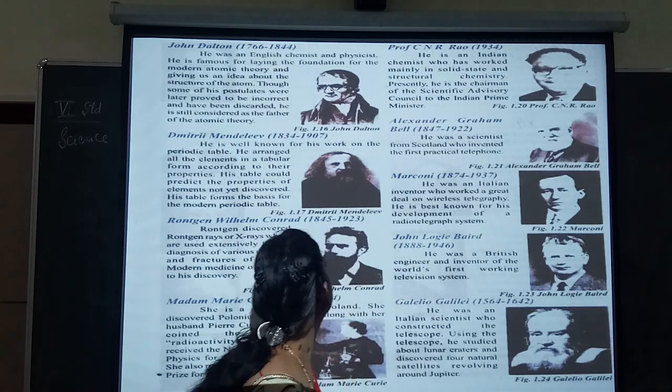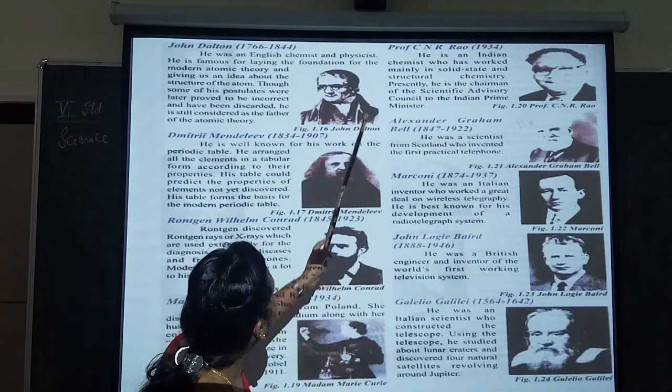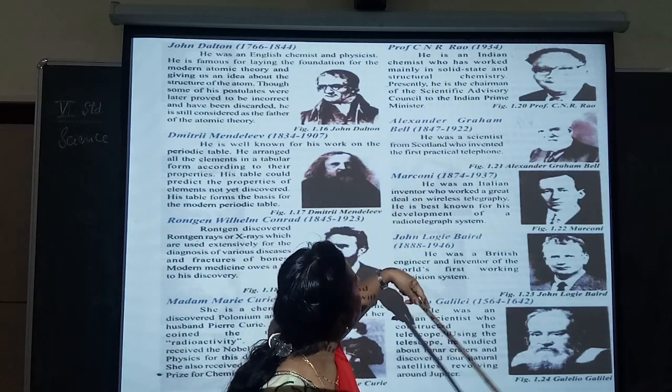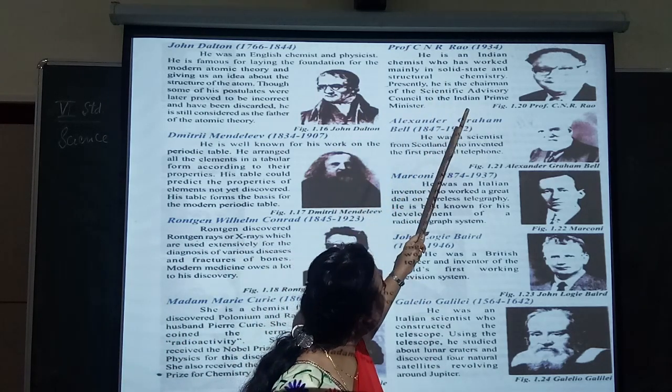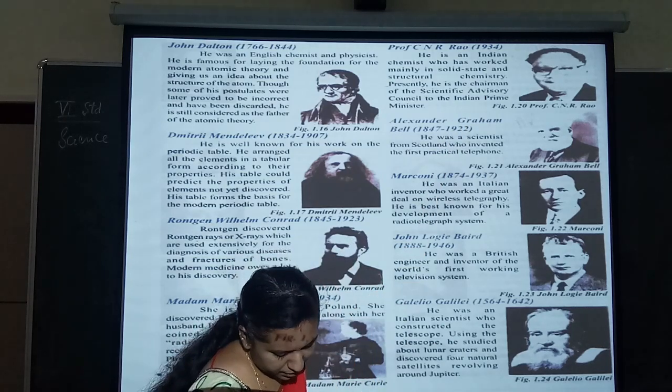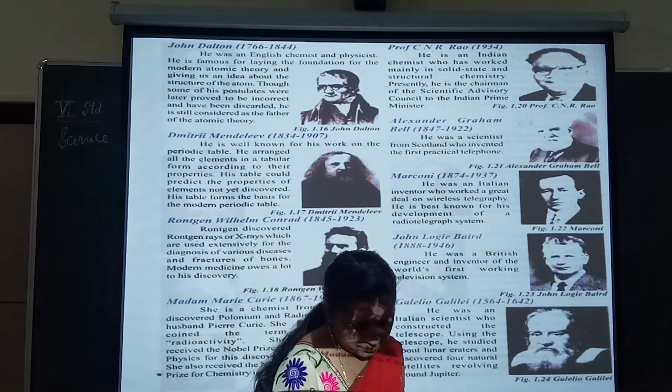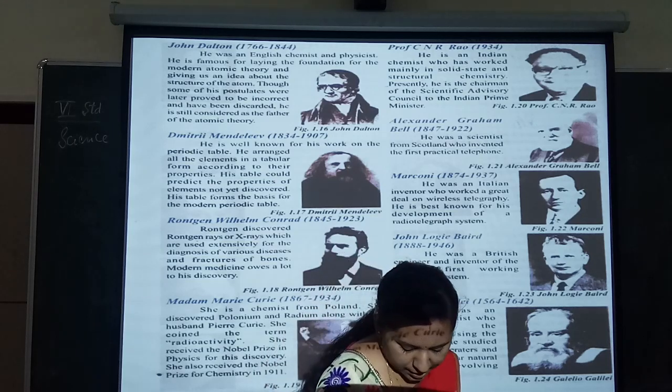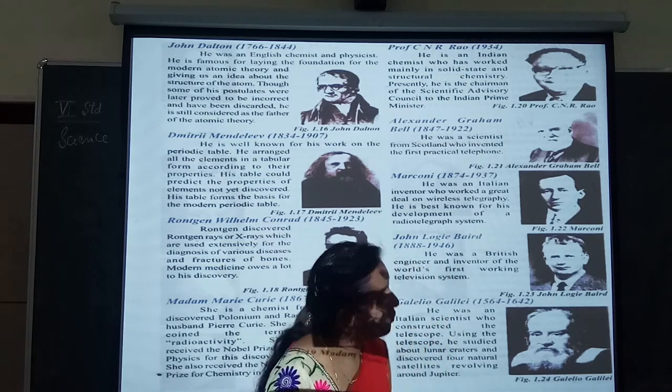So next is Professor C.N.R. Rao, born in 1934. Who is he? His full name is Chintamani Nagesa Ramachandra Rao.